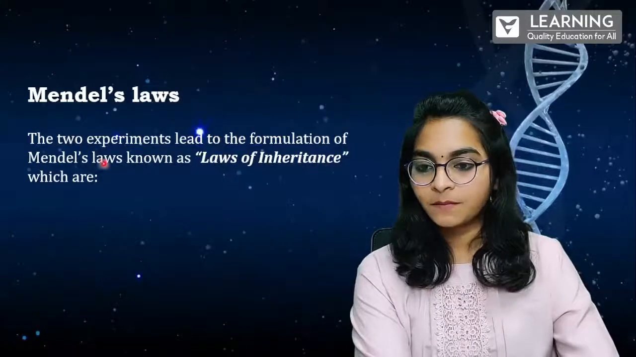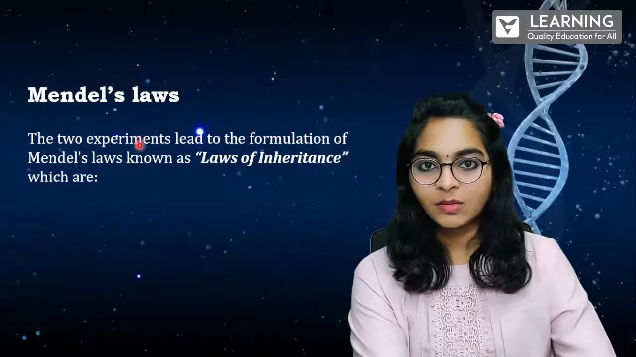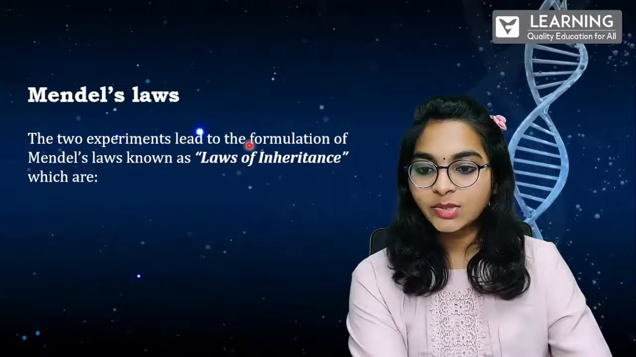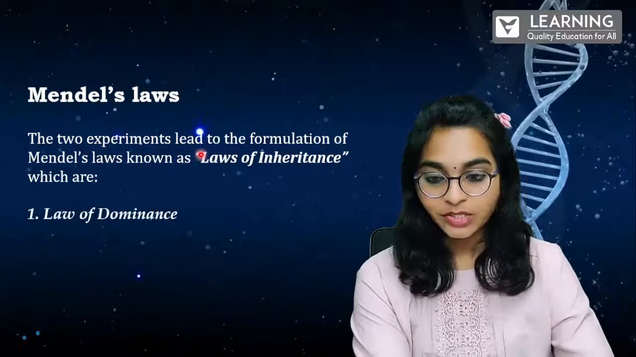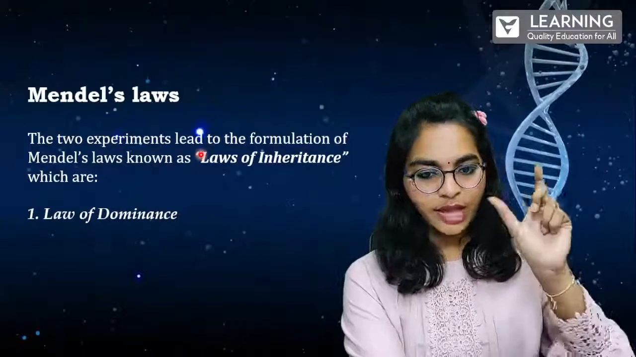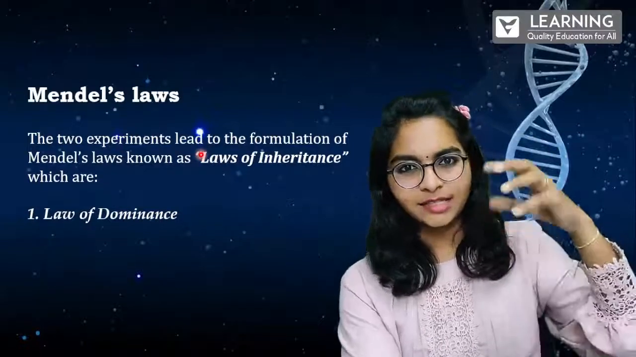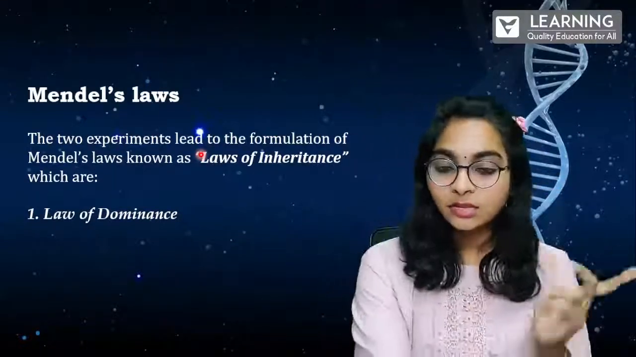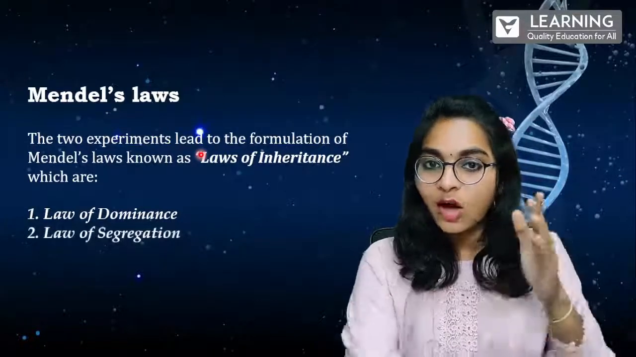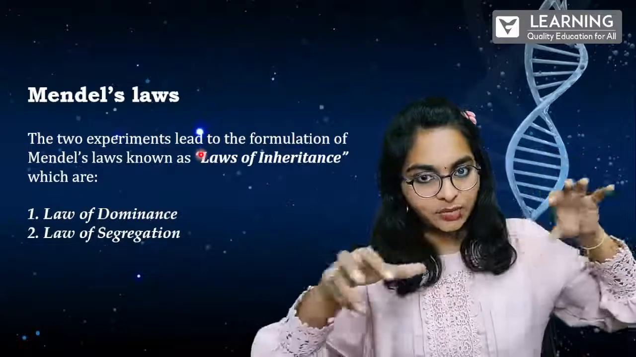So next, Mendel's law, we'll just discuss this particular Mendel's law. So two experiments led to the formulation of Mendel's laws known as the law of inheritance. The first one is the law of dominance. You actually know this word, dominance, dominating, somebody coming and dominating you. So have that in your mind. So the law of dominance. Second, the law of segregation, like separation, we say, right?